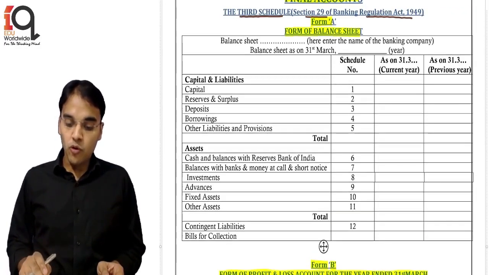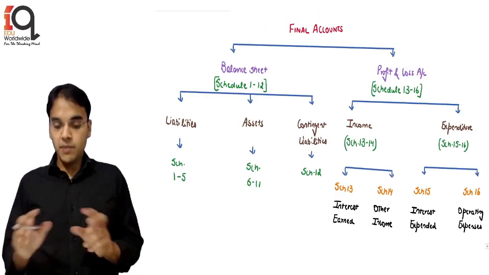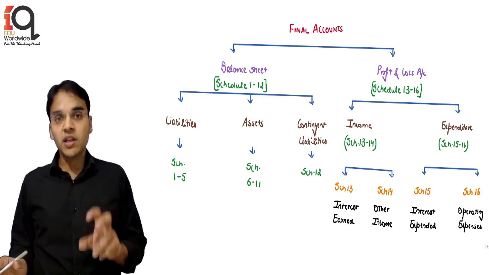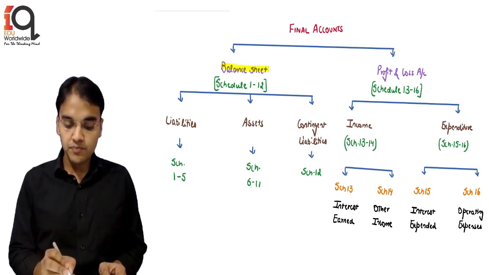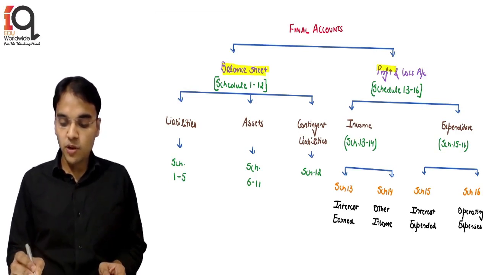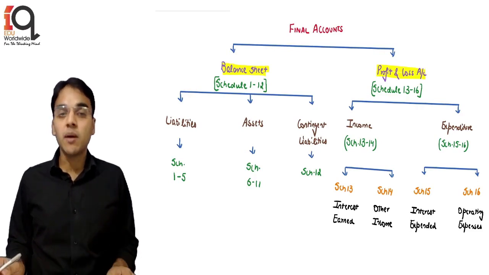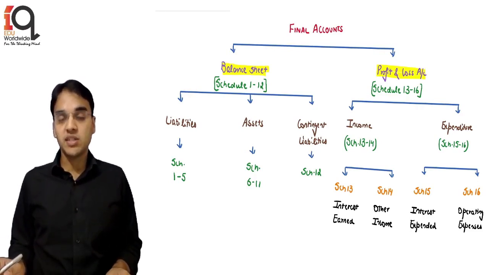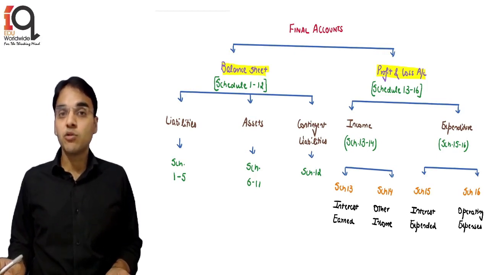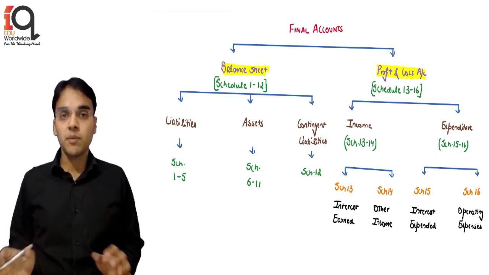Before I actually start with this particular format, let me explain the summary of the same. Under the final accounts, two things are included: one is your balance sheet, another is your profit and loss account. There are specific schedule numbers given for each item. It is not a note number, as in a normal Schedule 3 to the Companies Act. Here there is a schedule number, and that is fixed by the format, under Form A for the balance sheet and Form B for the P&L account.